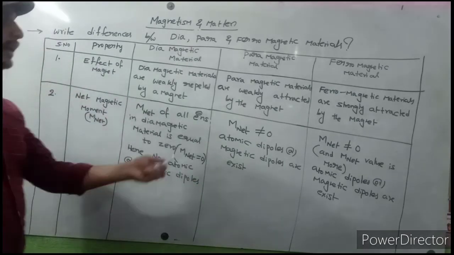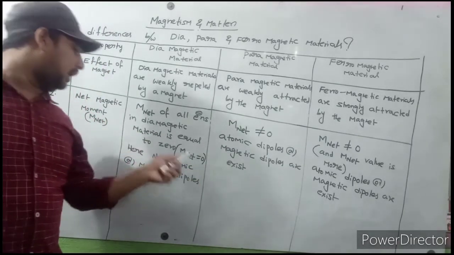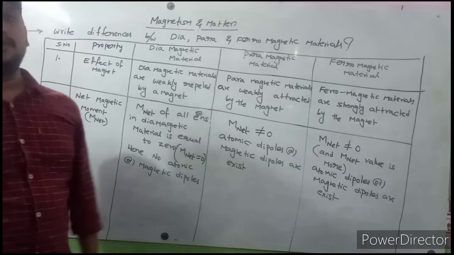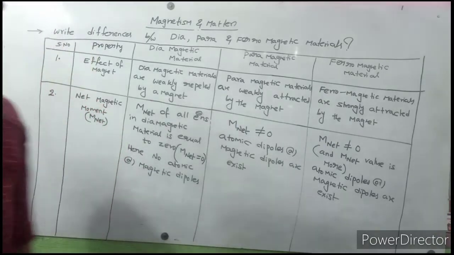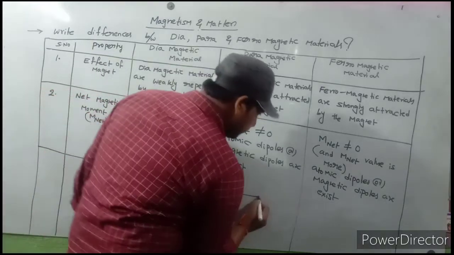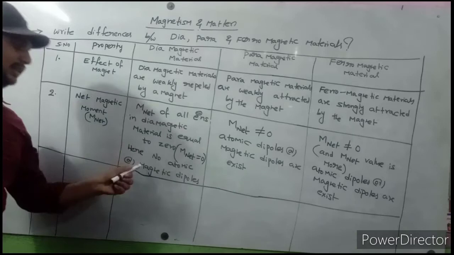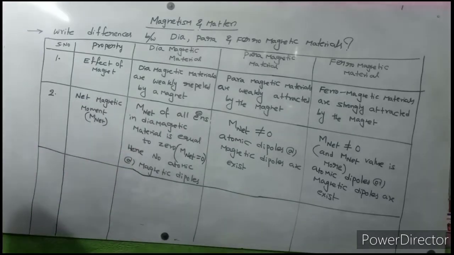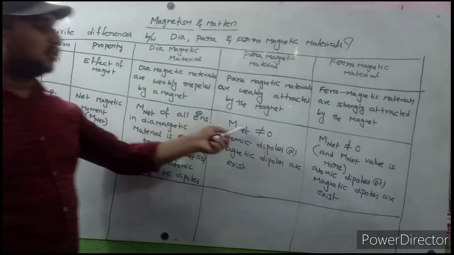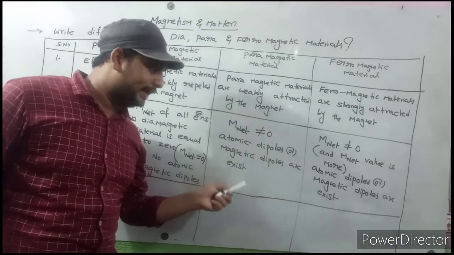If net magnetic moment is equal to 0, it means there are no atomic magnetic dipoles. So this is very, very important. Net magnetic moment equal to 0 means definitely there are no atomic or magnetic dipoles. If net magnetic moment is not equal to 0, atomic or magnetic dipoles exist.